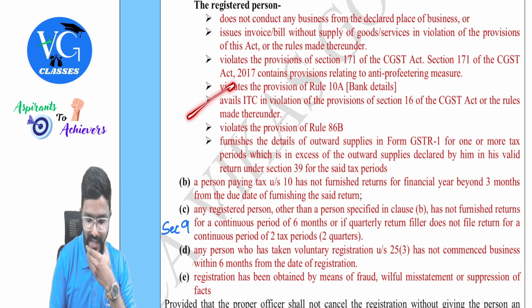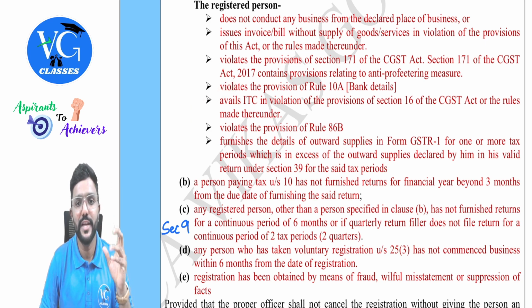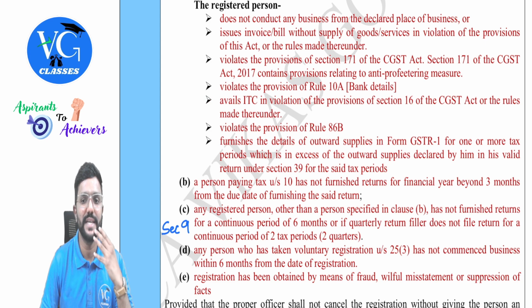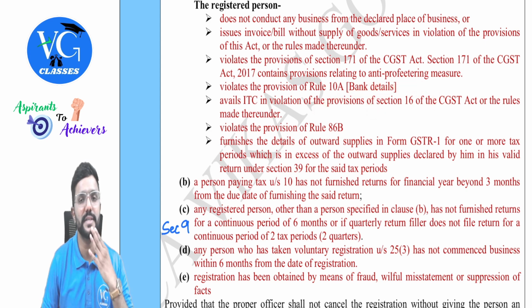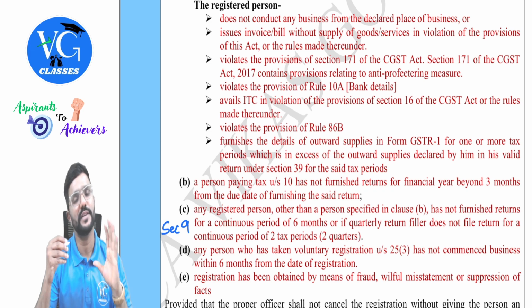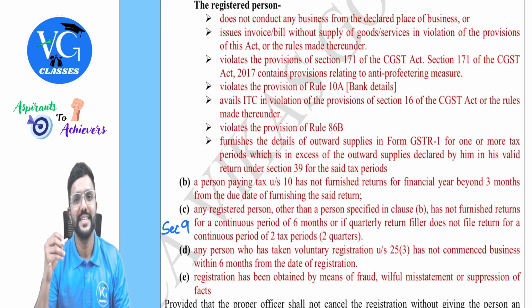Yes. Next, avails the ITC in violation of provisions of Section 16 of CGST Act or the rules made thereunder. Only if the recipient has satisfied all the conditions given under Section 16, he can claim the credit. But even though he has not satisfied a few conditions, assume he has gone ahead and claimed the credit. In that case, can the proper officer take an action?